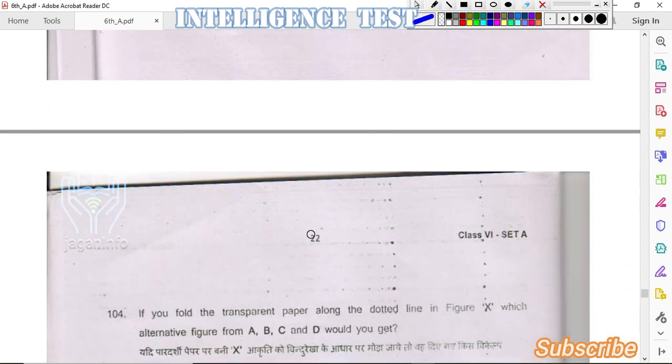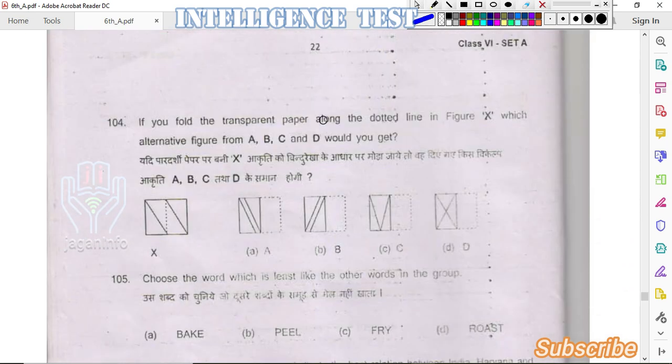Coming to the next question, if you fold the transparent paper along the dotted line in figure X, which alternative figure from A, B, C and D would you get? Here the figure given is like this. After folding the paper in the middle, along this dotted line, we are getting the image as option D. So the answer is option D.